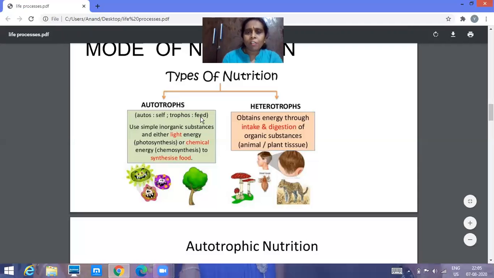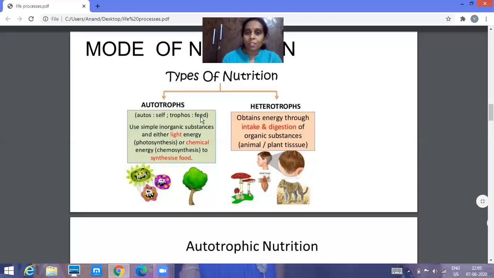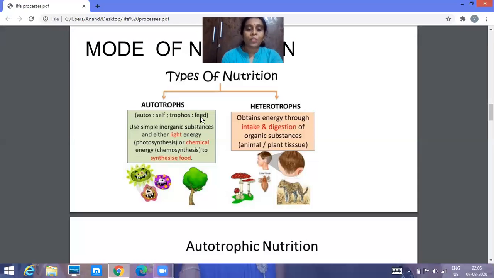Trophs means feed, self-feed. They don't depend on any other organism, so they use simple inorganic substances. It might be light energy or it might be chemical energy. Using this light energy and chemical energy, they synthesize their own food.